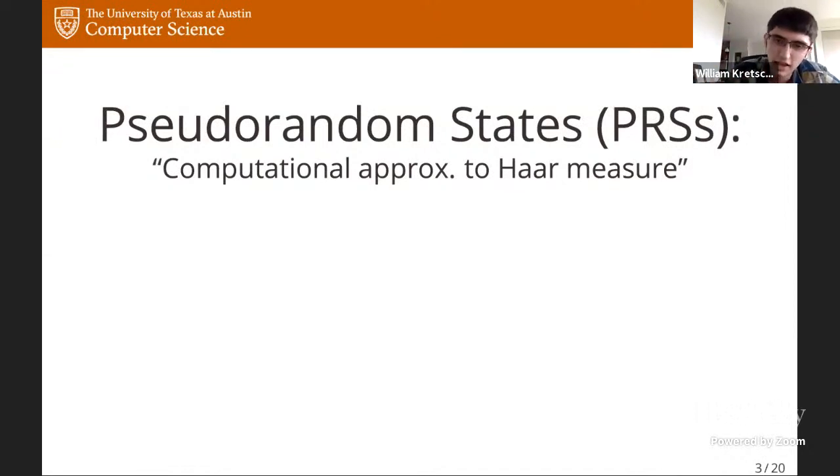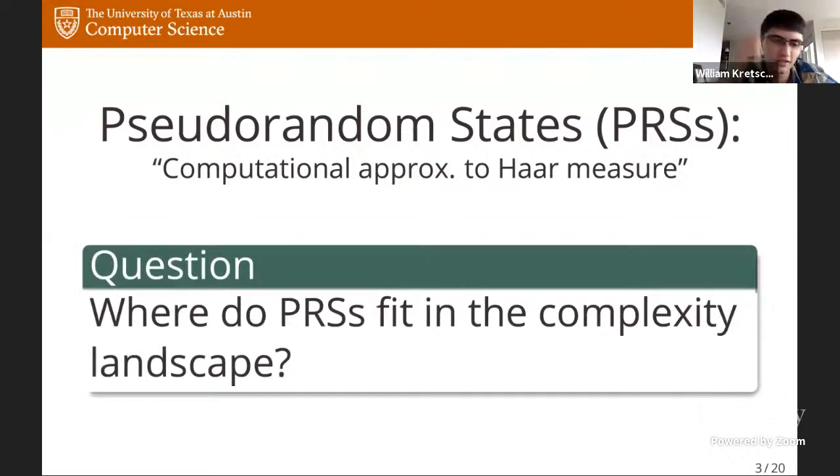The question that I try to answer in this work and in this talk is this very deliberately broad question: where do pseudorandom states fit into the complexity theoretic landscape? So how do they relate to complexity classes and other cryptographic primitives?